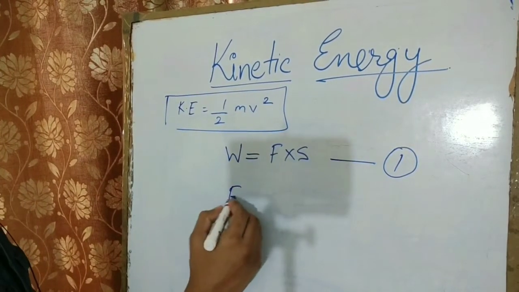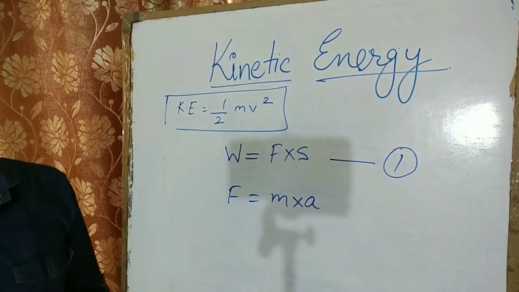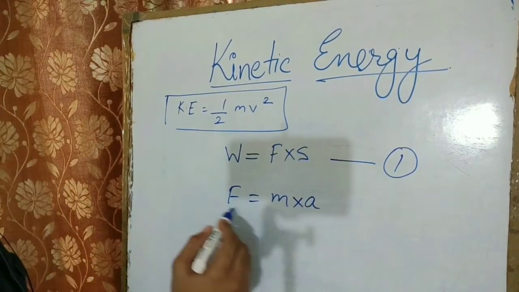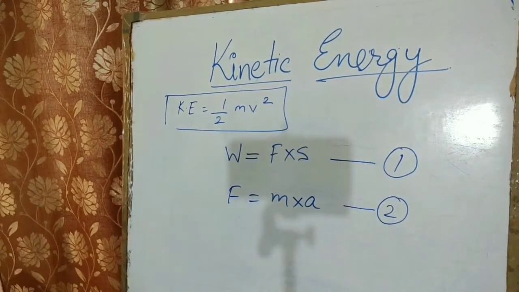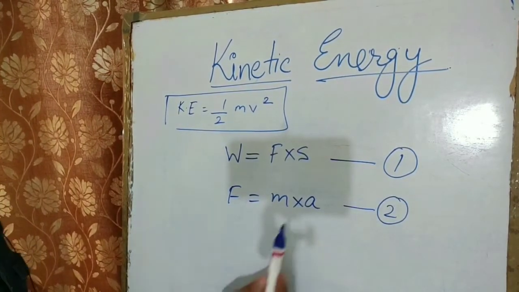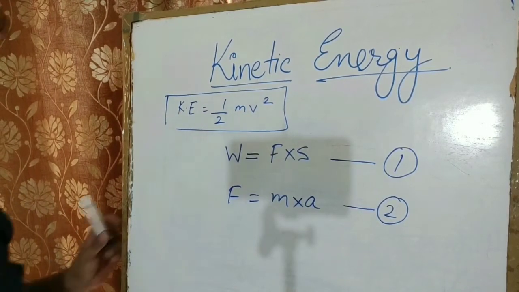We also know that F is equal to mass into acceleration. This also we have studied in 9th class. So F is equal to m into a. This is the second thing. Now, if I get a value of acceleration, how can you start directly? No.